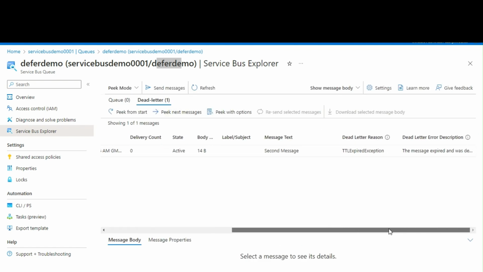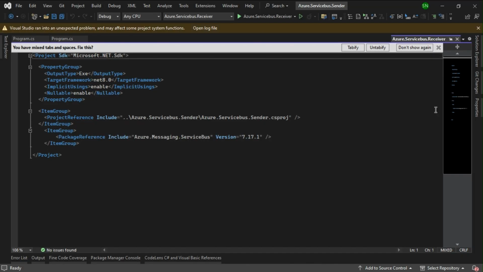The first message is received and consumed by the application, meaning completed by the application. Only the second message is in the dead letter queue. So this is how we'll consume the messages from the dead letter queue.